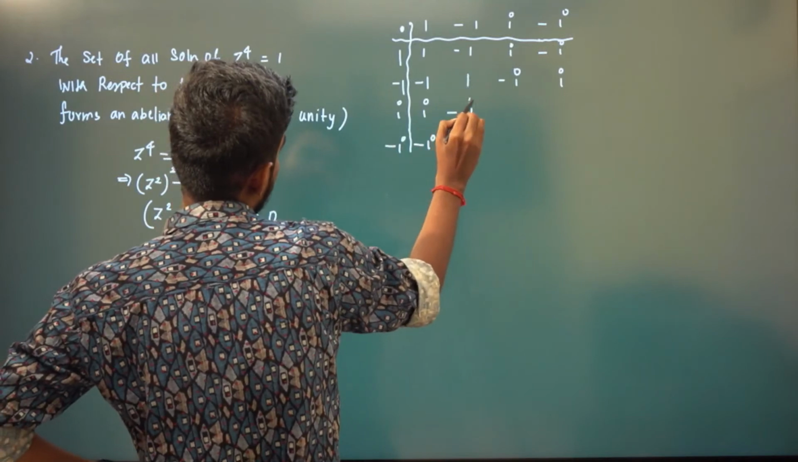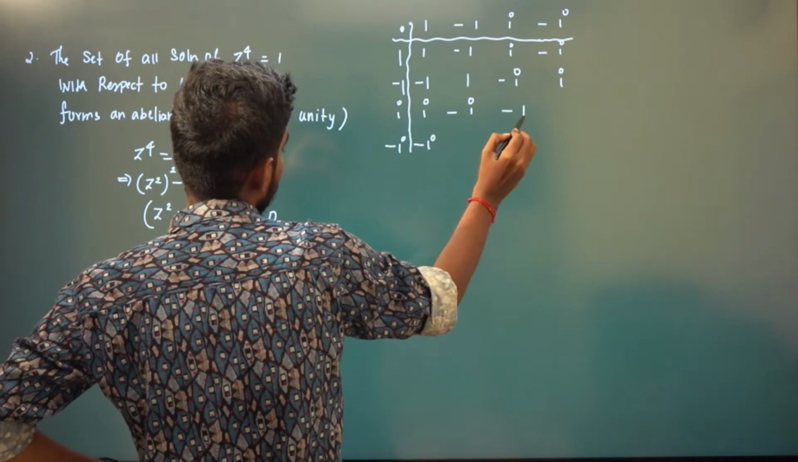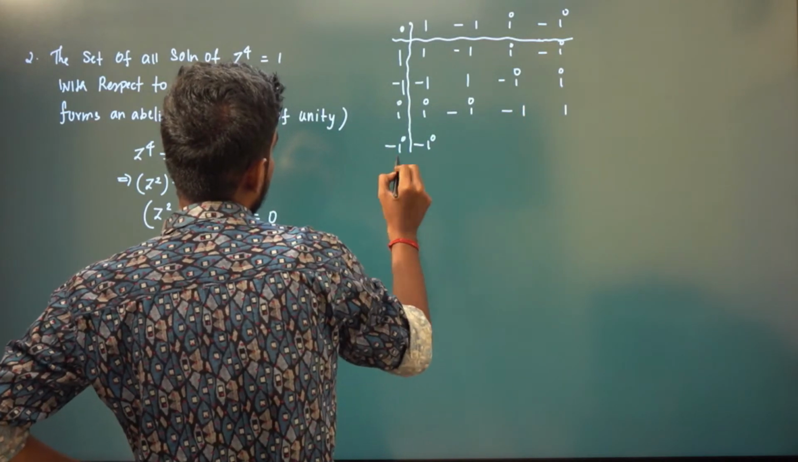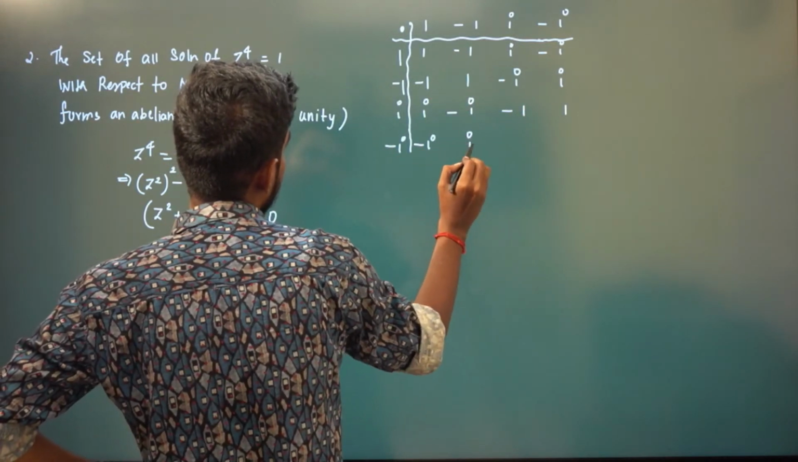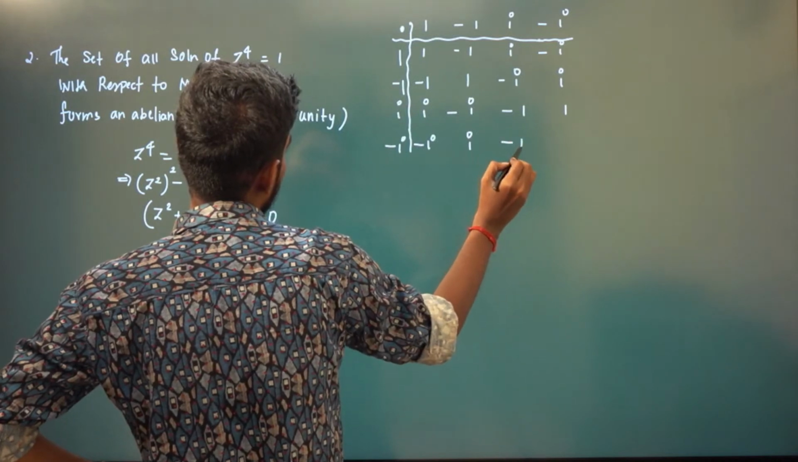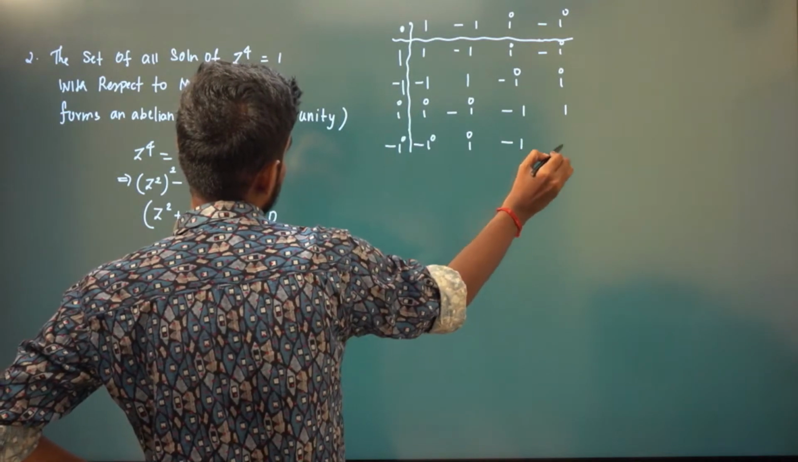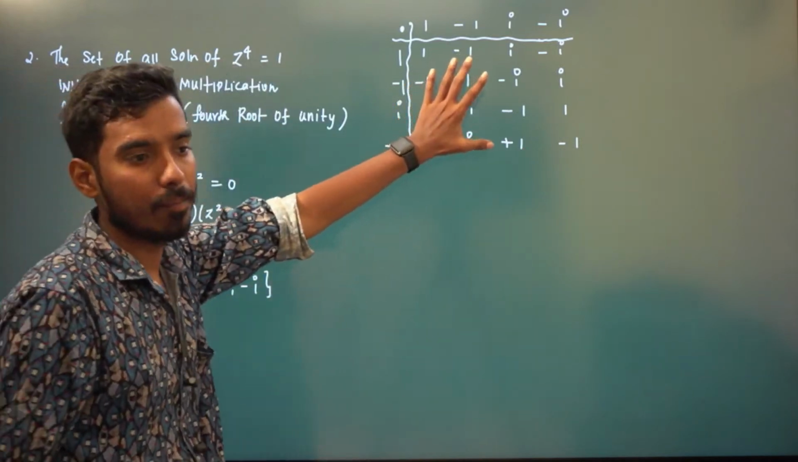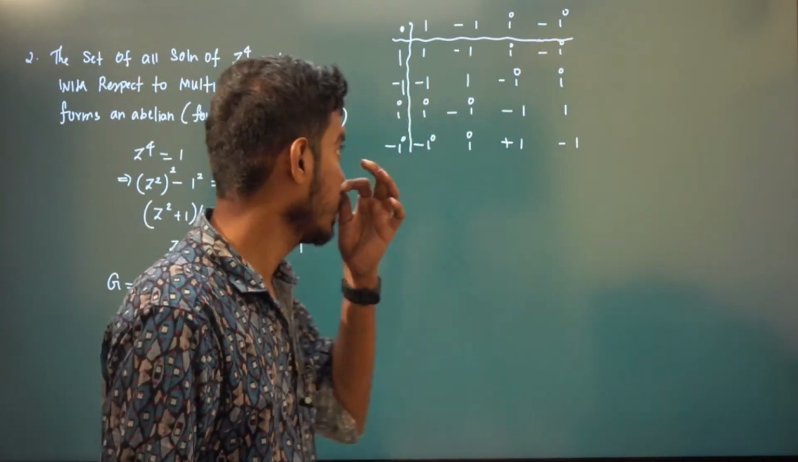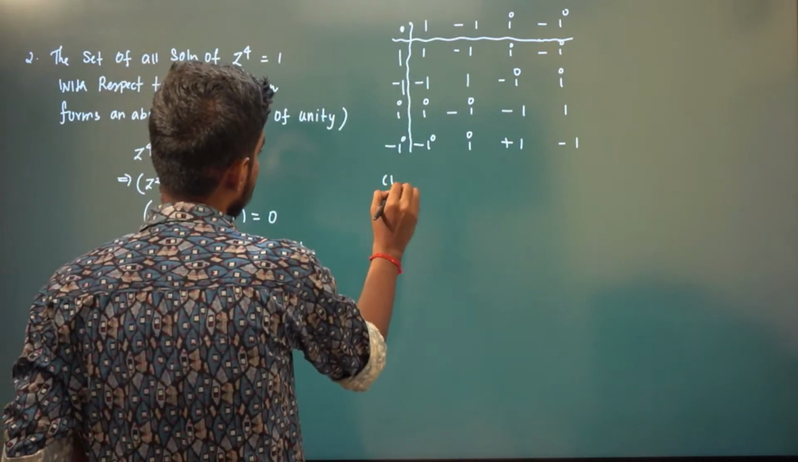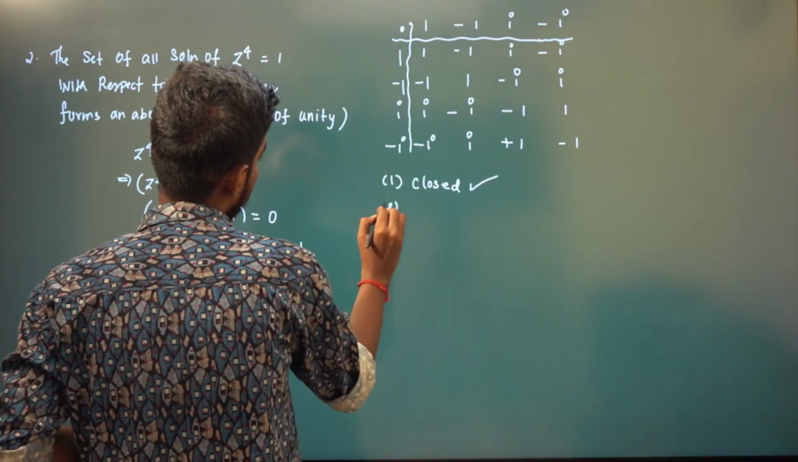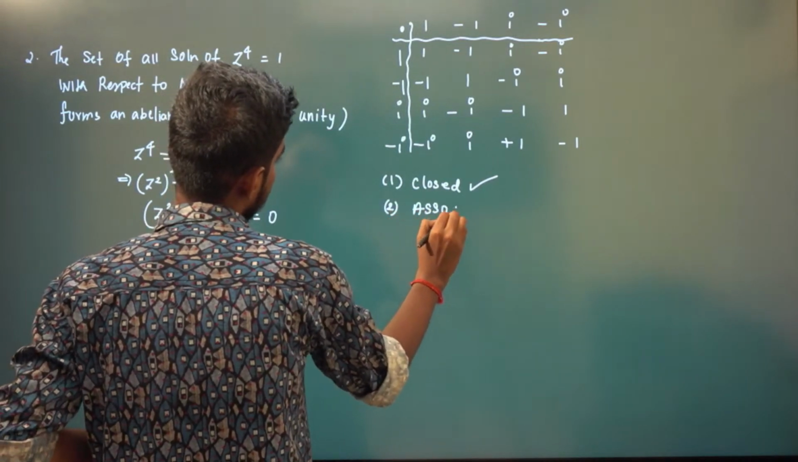i times minus i is minus i square, which is plus 1; i times i is i square, which is minus 1; minus i times i is plus 1. Now you can see all these output elements are in G only, right? So it is closed, it is associative.